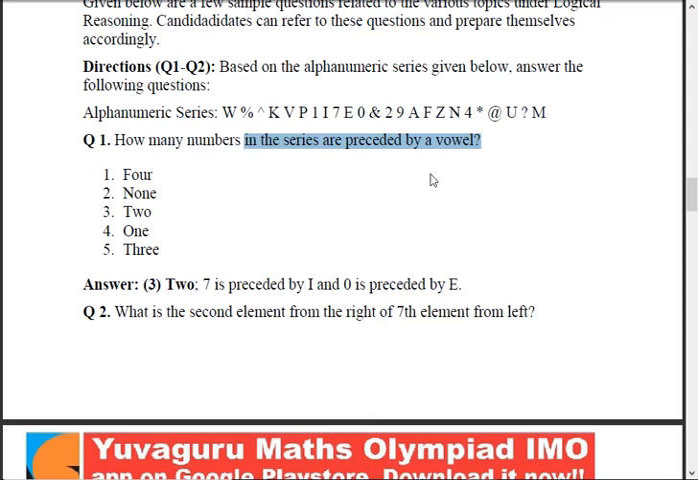Now what is a vowel? You should understand: A, E, I, O, U, right? So how many of them are preceded? If you check, you will find that the answer is 2. Answer number 3, but the 3 is 2, which means there are two numbers in the series which are preceded by a vowel. Which ones? See this, 7, before that I is there. 0, before that E is there. So the answer is 2.